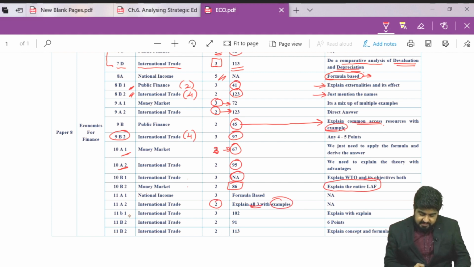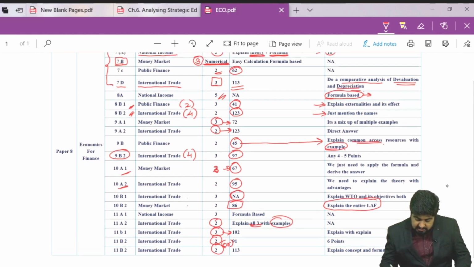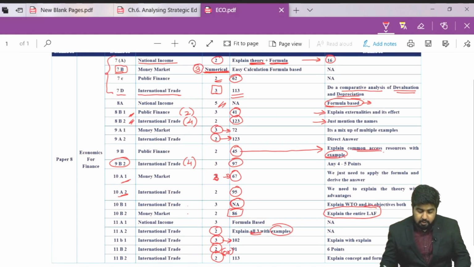After that, my friends, you have to go to the international trade chapter again. That would be worth 3 marks on page number 102. Question number 11B1 and question number 11B2, you had to solve any one of them. So it was from page number 91 and page number 113. So this is how your entire paper looked.